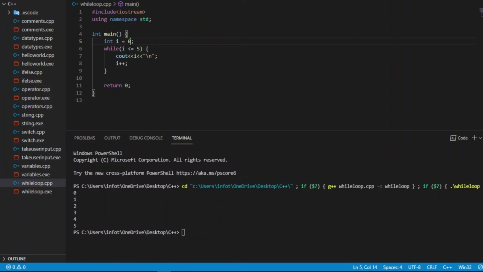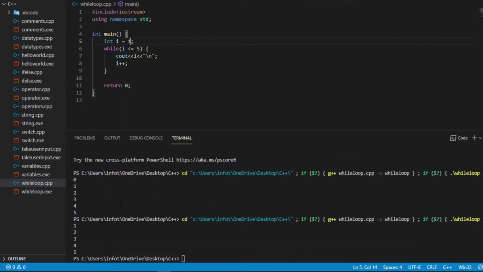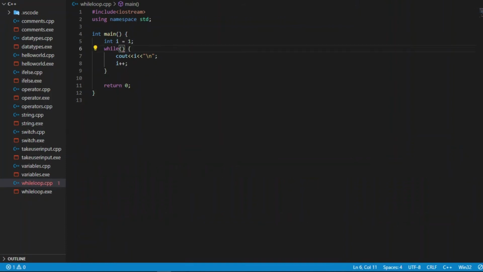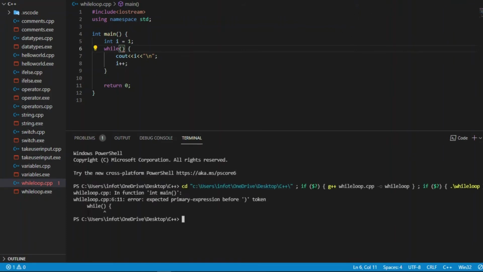If we want to print from 1 to 5, then we will give the value of i as 1. So like this, it is now printing from 1 to 5. But if we had not given any condition here, if we leave it like this, then what will happen? Let's see. If we do not give any condition to while loop, it will give us an error: expected primary expression before token. Meaning to say that some expression or some condition should be there.